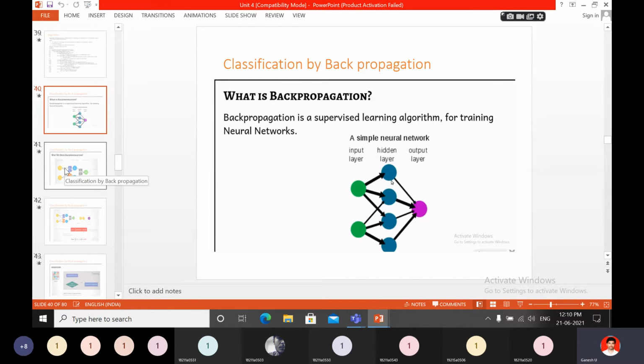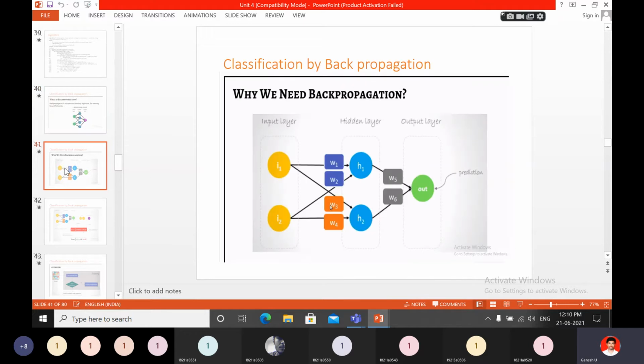Finally, after the output layer, again you have to go back to the hidden layer, again back to the input layer. Based on the error, you have to go back, and based on that you have to update the weights and bias. How, where the weights, where the bias, how the implementation is, that we will see here.